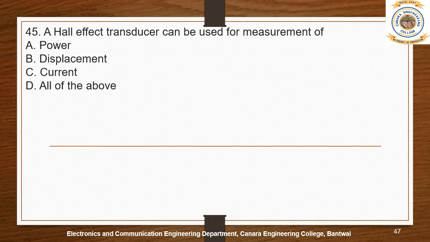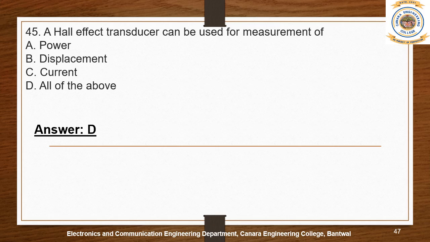Hall effect transducers can be used for measurement of whether power, displacement, current, or all of the above. So here the Hall effect transducer is a kind of transducer. We know that each transducer has its own applications. When we look into the Hall effect transducers, we can use this device as a sensor for multiple purposes.